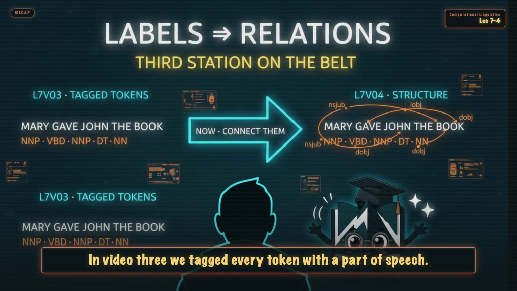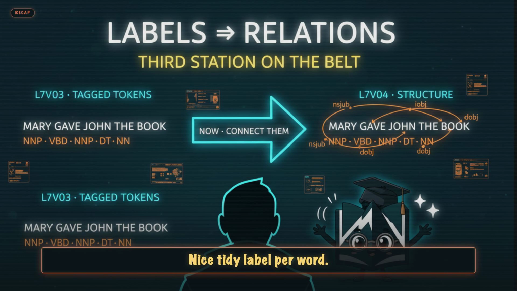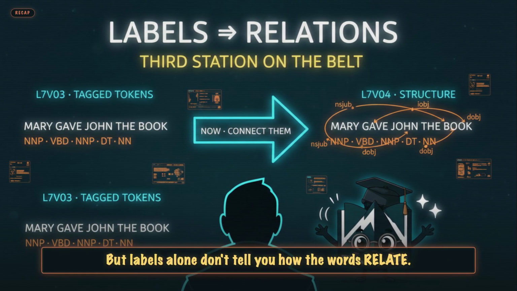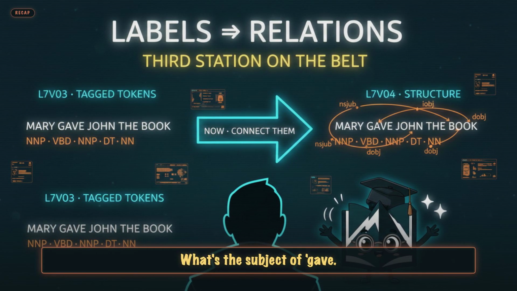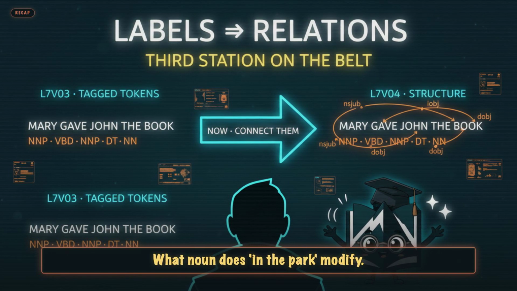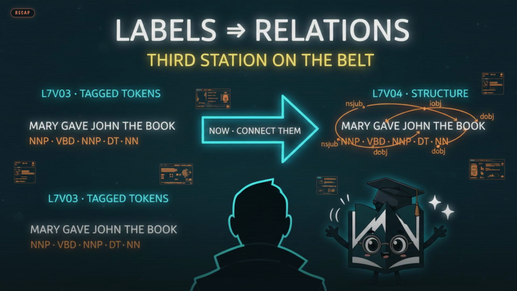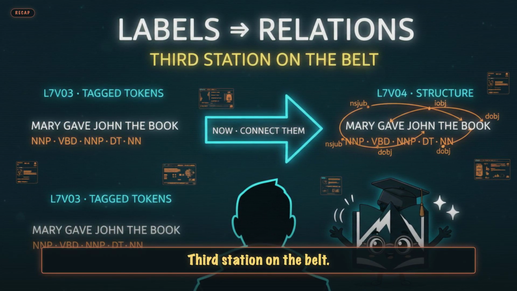In video 3, we tagged every token with a part of speech. Nice tidy label per word. But labels alone don't tell you how the words relate. What's the subject of "gave"? What's the direct object? What noun does "in the park" modify? That's a structural question, and it's exactly what parsing answers. Third station on the belt.